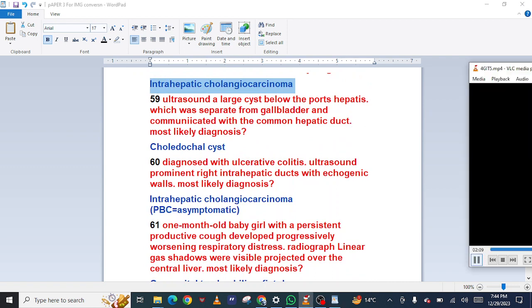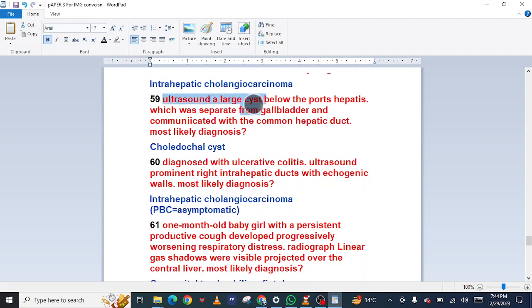59: Ultrasound: a large cyst below the porta hepatis, which was separate from the gallbladder and communicated with the common hepatic duct. Most likely diagnosis? Choledochal cyst. 60: Diagnosed with ulcerative colitis. Ultrasound: prominent right intrahepatic ducts with echogenic walls. Most likely diagnosis? Intrahepatic cholangiocarcinoma.